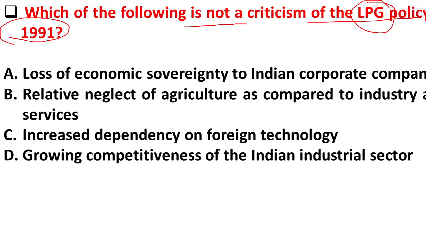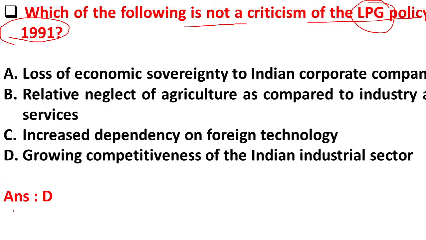As we all know, this LPG policy was implemented in the year 1991. Option A, loss of economic sovereignty to Indian corporate companies. Option B, relative neglect of agriculture as compared to industry and services. Option C, increased dependency on foreign technology. Option D, growing competitiveness of the Indian industrial sector.